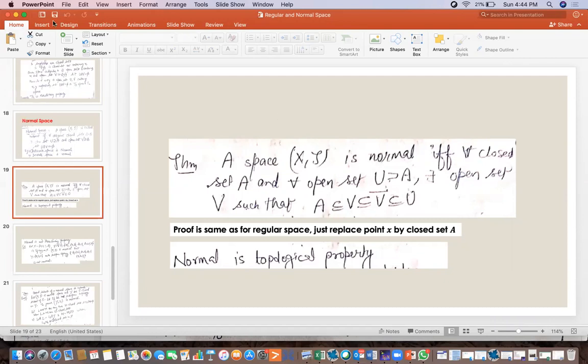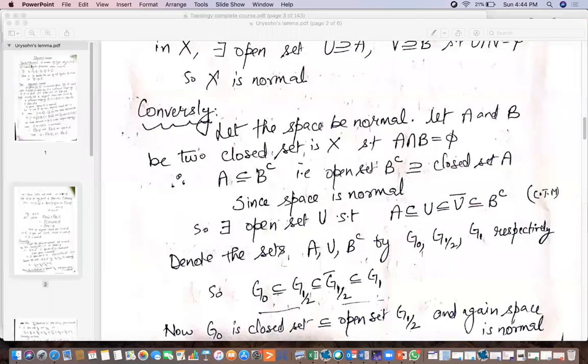So in our situation, we are given that the space X is normal, and here we have the open set B complement and the closed set A. So by using that theorem, there will exist an open set U which will contain the closed set A, and which will be contained in U closure, and U closure will be contained in the open set B complement. You have to remember this step because this will be used again and again.